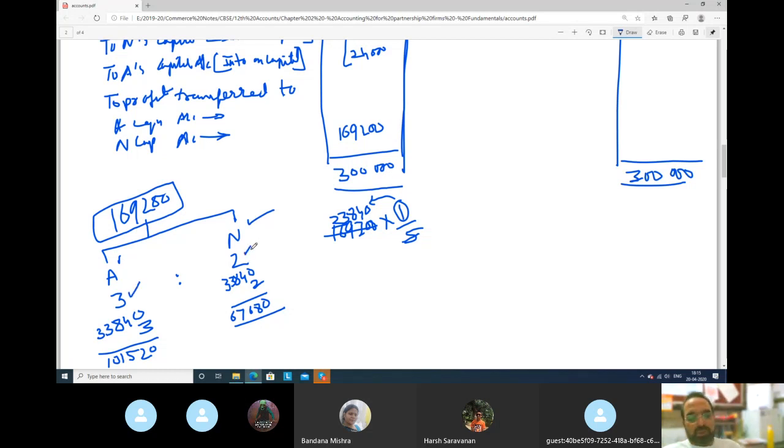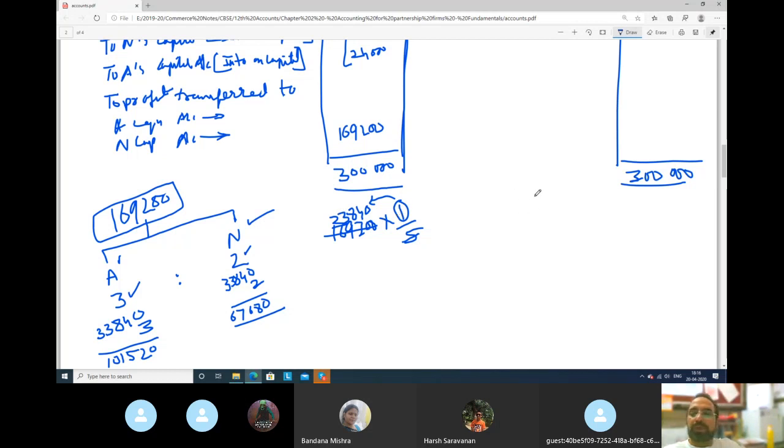So when you do the solution, always take this total amount, always multiply by 1, and in the denominator you take the total of this ratio. In this case it is 3 plus 2, 5. So we have taken 5. If this would have been 4:7, we would have taken denominator 11. So when we simplify for one share,